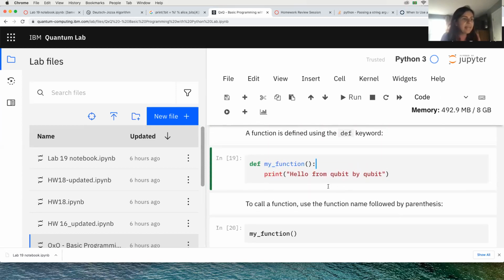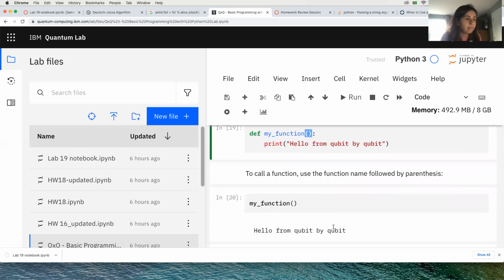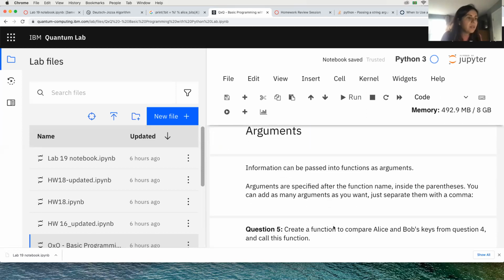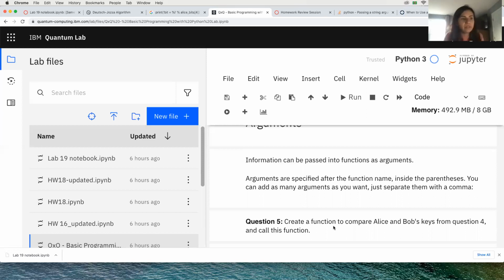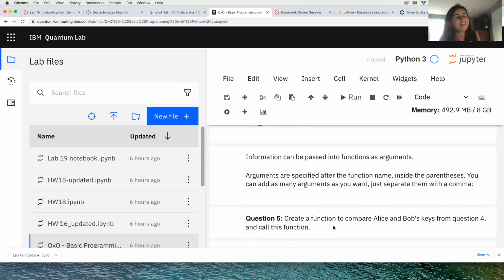It means that inside here, we can add things to make this function work, doing fun stuff. So arguments are information that can be passed into functions. Information can be passed to a function as arguments. In the argument, we're going to include the information we want to give. Arguments are specified after the function name, inside the parentheses. You can add as many arguments as you want, just separate them with a comma.